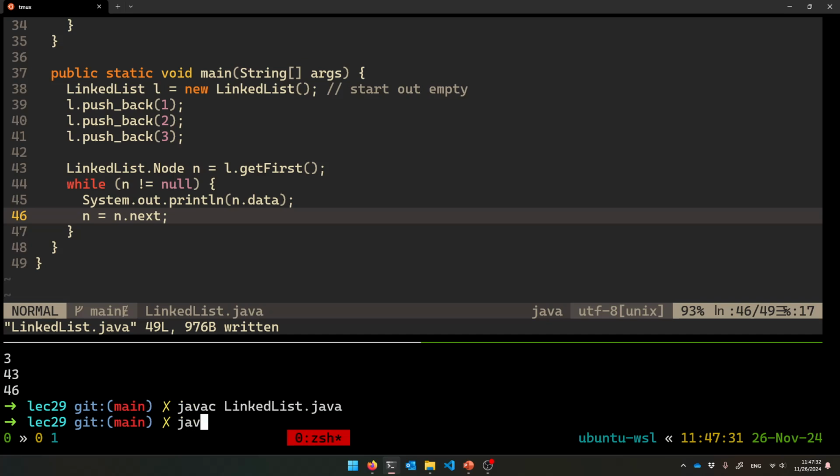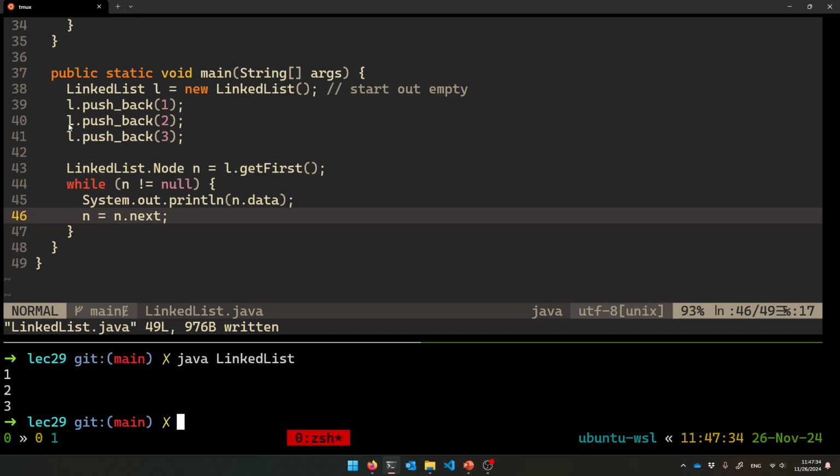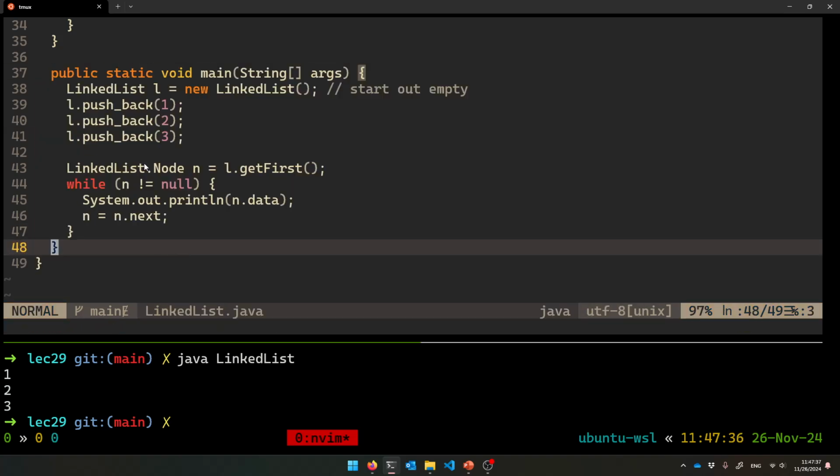So Java C linked list, Java linked list if it doesn't complain. So there's my 1, 2, 3. All right, so this is my list, and let's walk through it now.